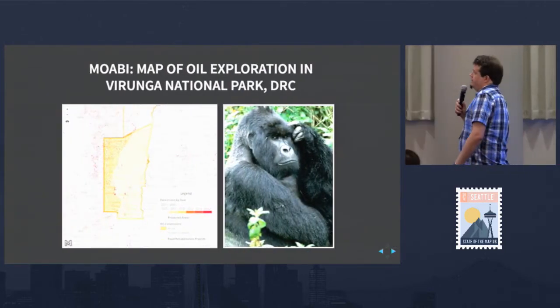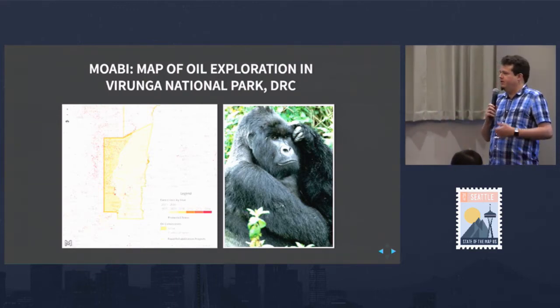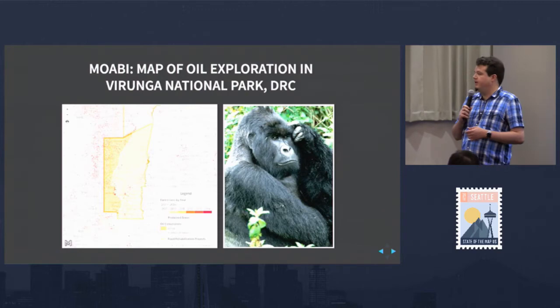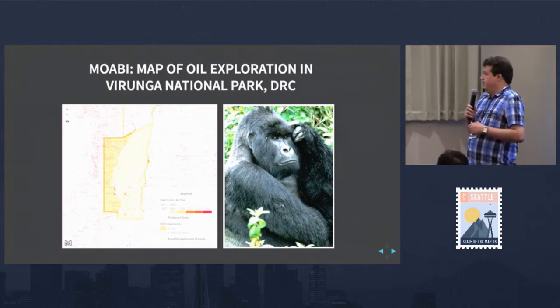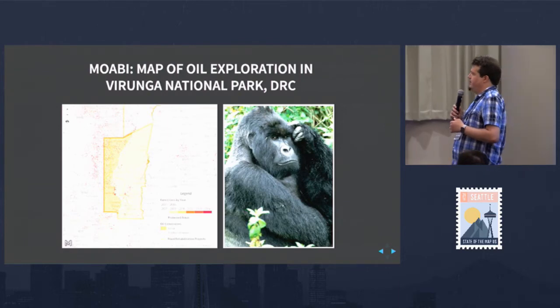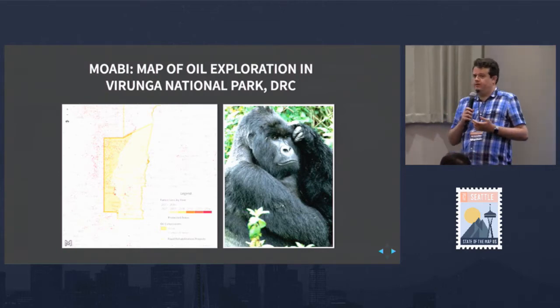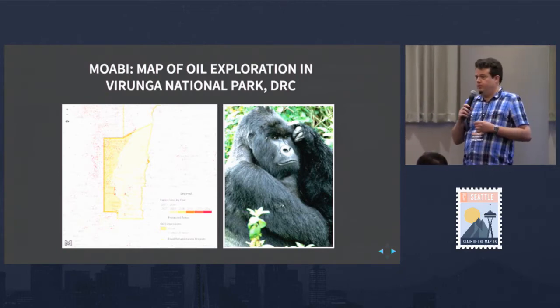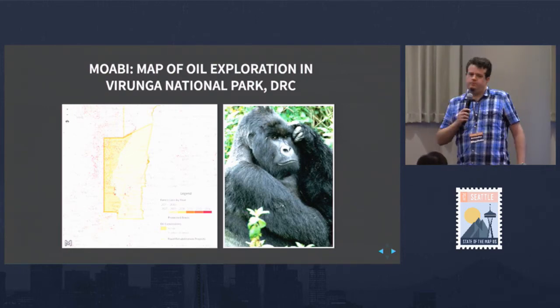So it let us make maps like this. And this is Virunga National Park in DRC. It is a World Heritage Site, and it's also one of the few remaining homes for mountain gorillas. And it is also an oil exploration concession. There's a firm that was granted access to explore for oil, overlapping with both the park and the gorilla habitat. And that's a very controversial topic. There was a documentary called Virunga that you might want to check out to learn more about this issue.